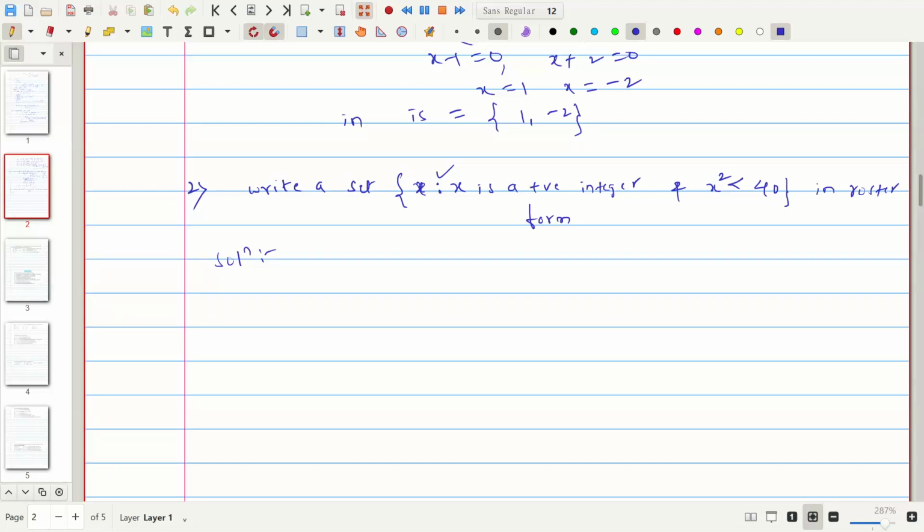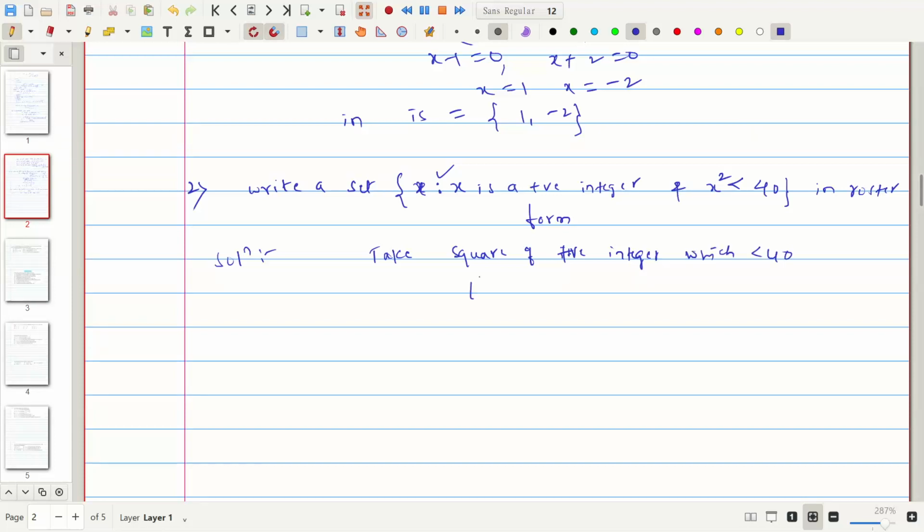So here, x square is less than 40 means you take the squares of positive integers which are less than 40.